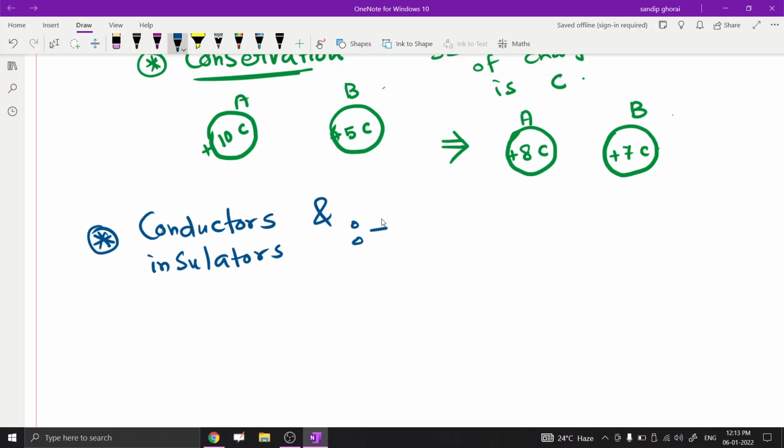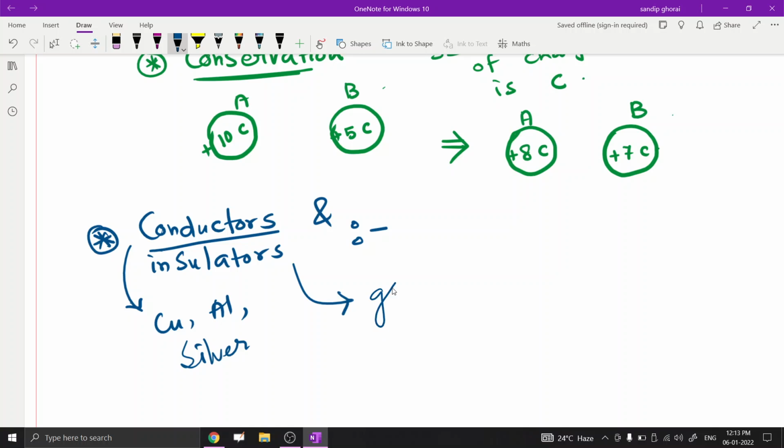Examples of conductors are copper, aluminium, and silver. For insulators we take glass, ebonite, plastic, etc.